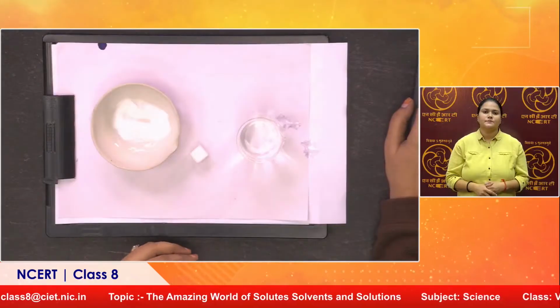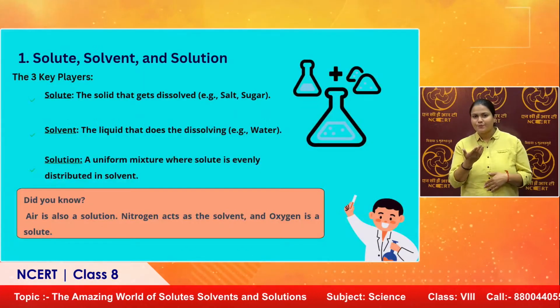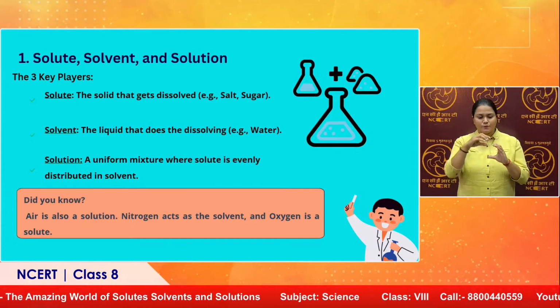Sugar also, because the particles are soluble, the particles dissolve and they go into the empty spaces of water. That's the reason. Sometimes it takes time. Those are the factors that depend on temperature, which we'll see later in the chapter. So in this case, we have seen what uniform mixture means, wherein the salt or sugar are completely dissolved in the solvent.